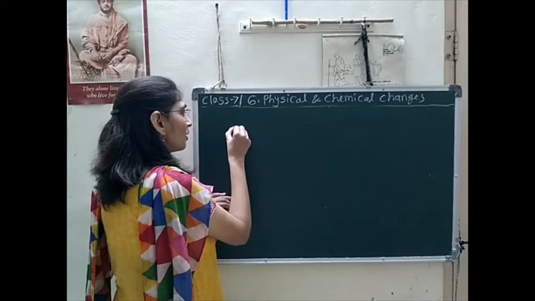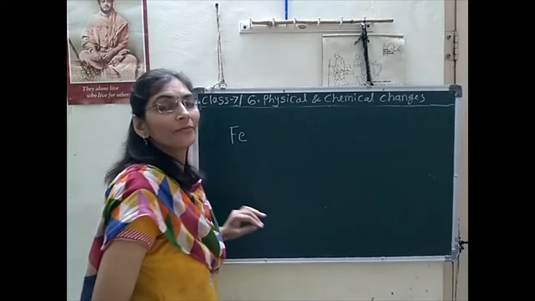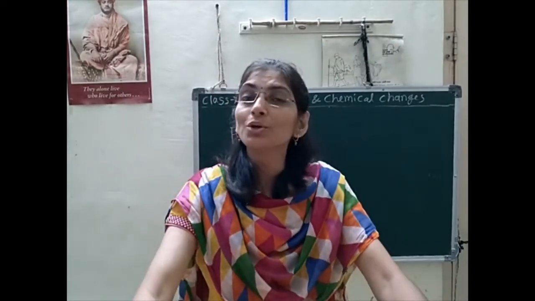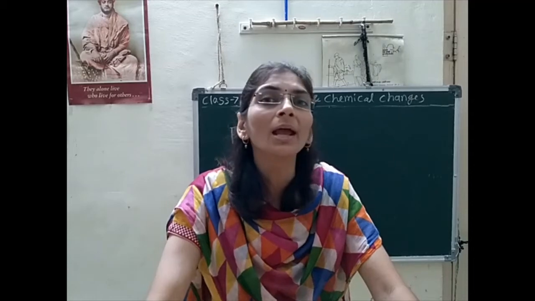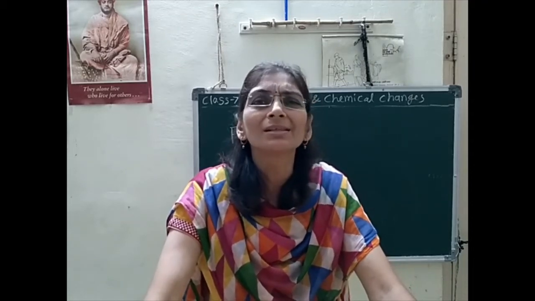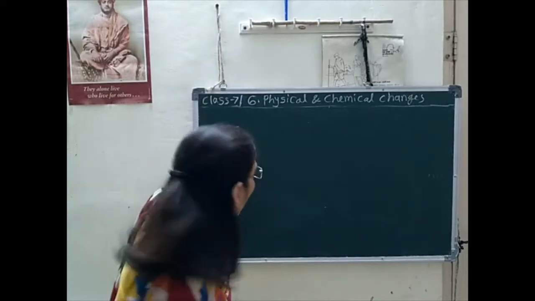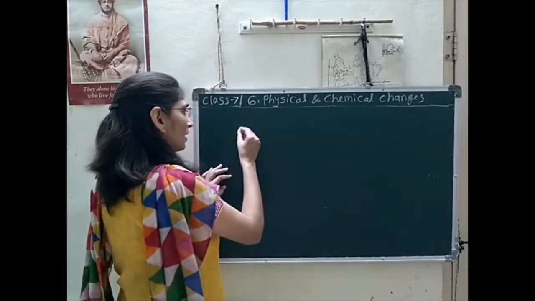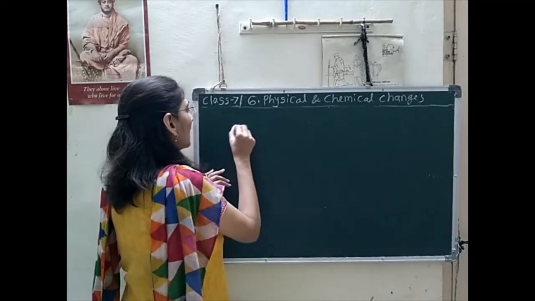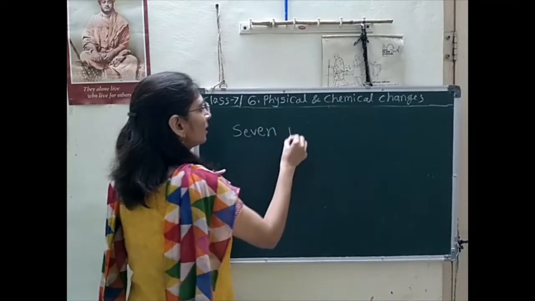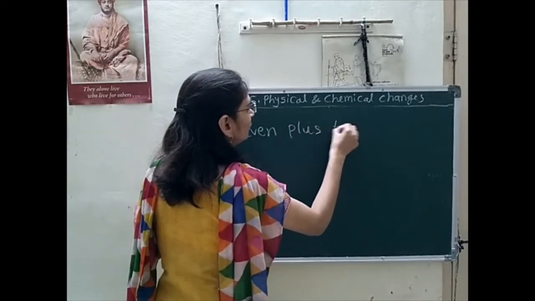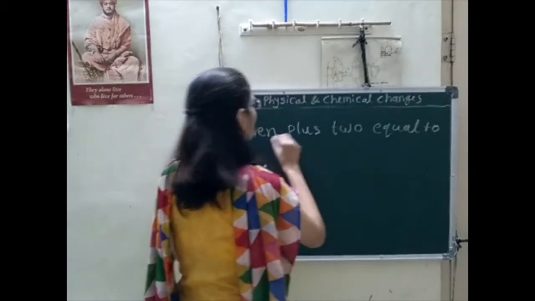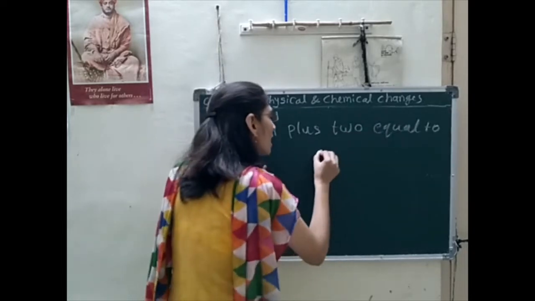So how does this form? Iron, what is the symbol of iron? That is Fe, ferrous. Yes, it is very convenient to use symbols instead of names. Do you use them in mathematics? One minute, I will give an example, then you will understand the chemical reaction better. If I have to write 7 plus 2 equal to 9.